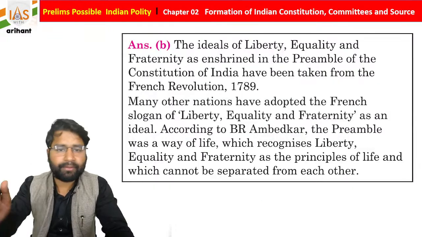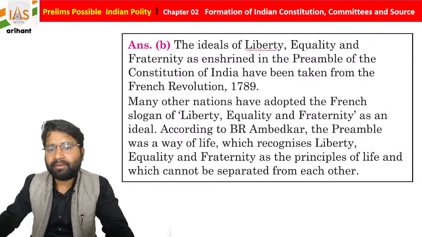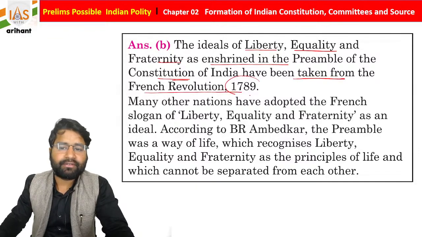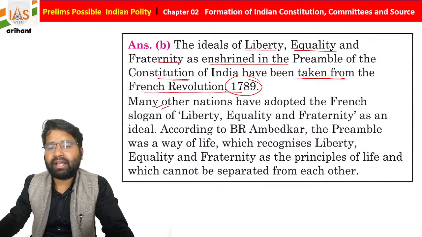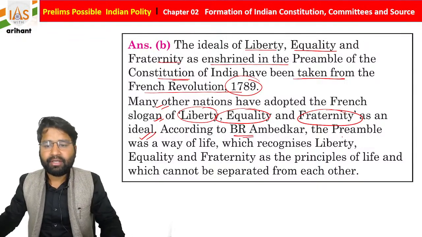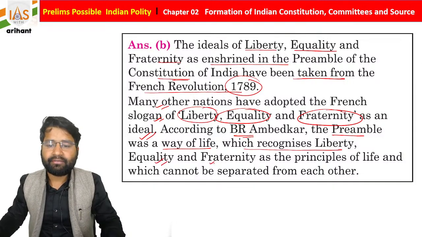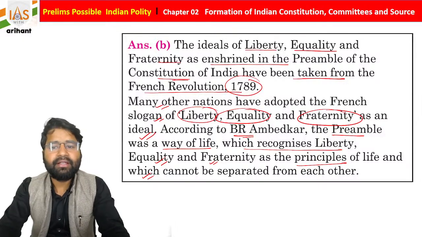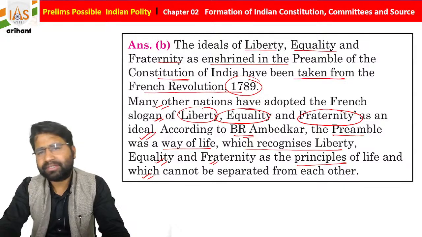Simple, students. Okay, so the ideals of liberty, equality and fraternity as enshrined in the preamble of the Indian Constitution have been taken from the French Revolution, that is in 1789. So many other nations have adopted the French slogan, that is liberty, equality and fraternity, as an ideal. According to B.R. Ambedkar, the preamble was a way of life which recognizes liberty, equality, fraternity as the principle of life and which cannot be separated from each other. So this is the word of Dr. B.R. Ambedkar sir. So just try to connect with the same.